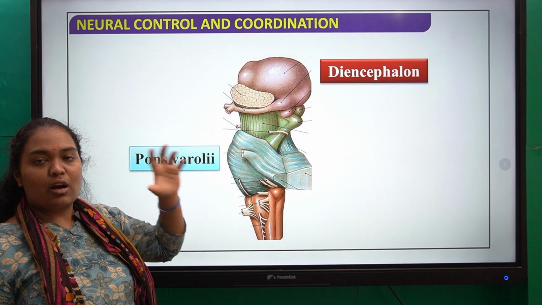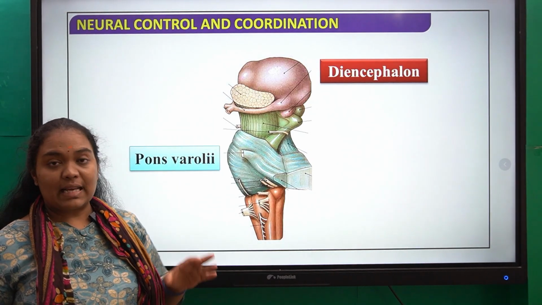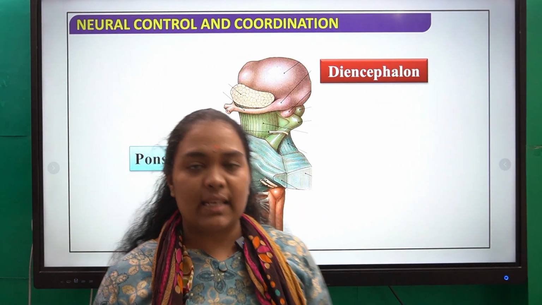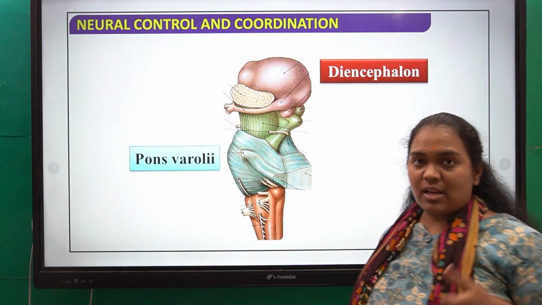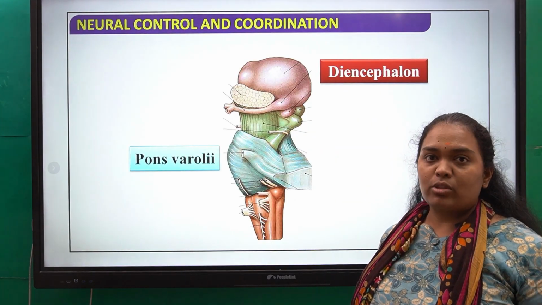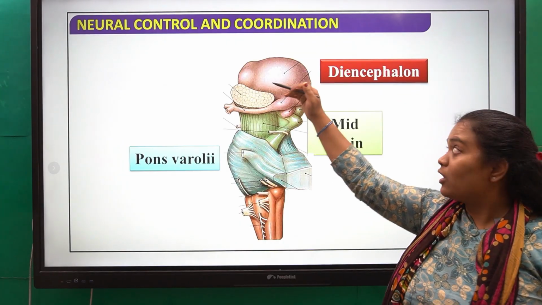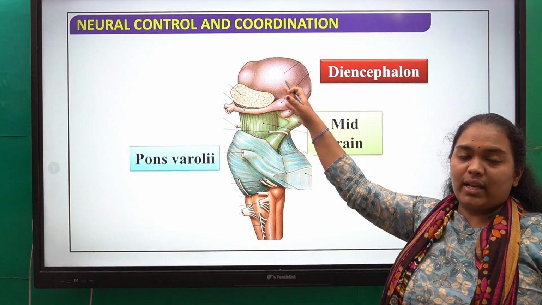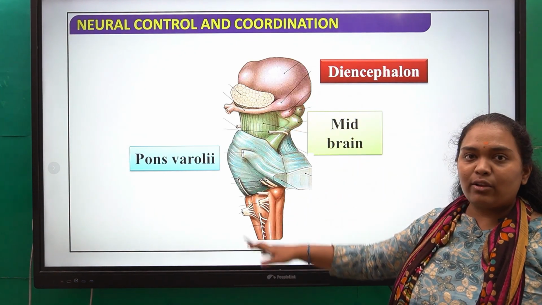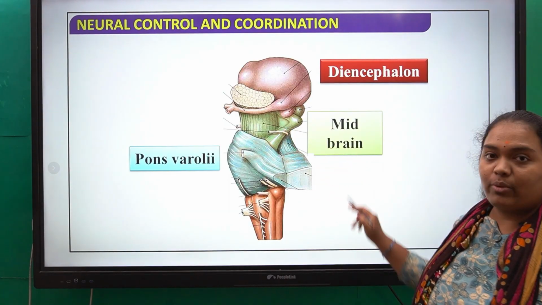This entire structure you can see here. This is the diencephalon, where the floor is made up of the hypothalamus, the sides of the thalamus and so on. And the roof is made up of the pineal gland and different structures, right? In the same way, this is the pons varoli, which in common terms is called the pons. So whatever is in the middle between the last part of the forebrain, which is the diencephalon, and the starting point of your hindbrain, which is the pons, that is called your midbrain.